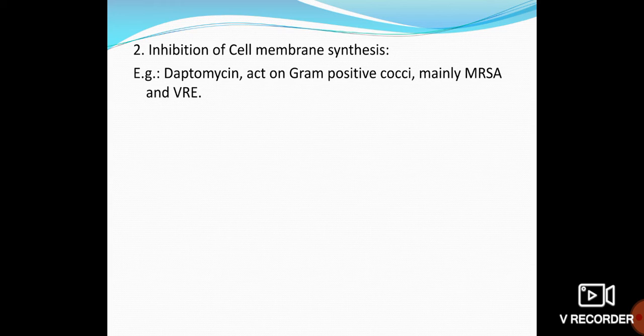It won't affect the cell wall of the bacteria, but when it comes to the cell membrane, it disrupts the cell membrane and then kills the bacteria. A good example is daptomycin. This also has a narrow spectrum of activity. It affects only gram positive bacteria, usually applied for methicillin resistant Staphylococcus aureus or vancomycin resistant enterococci. This is one of the drugs of choice.